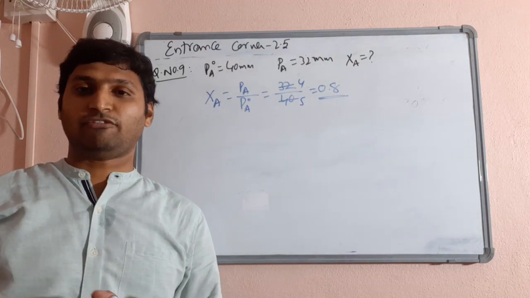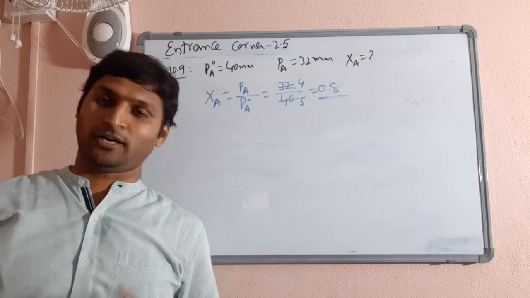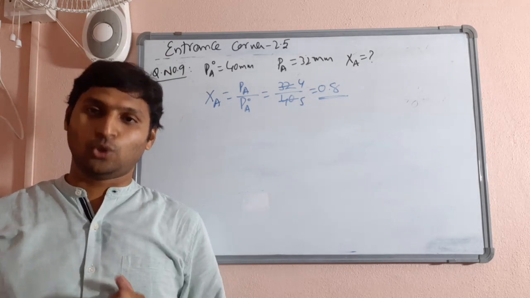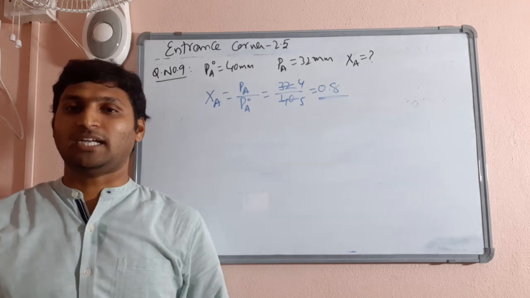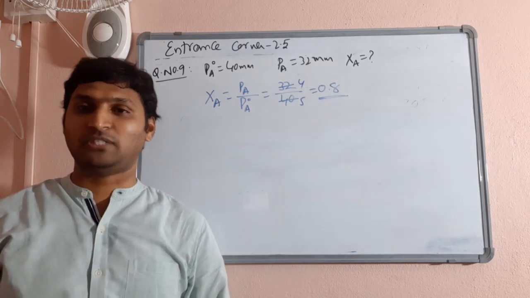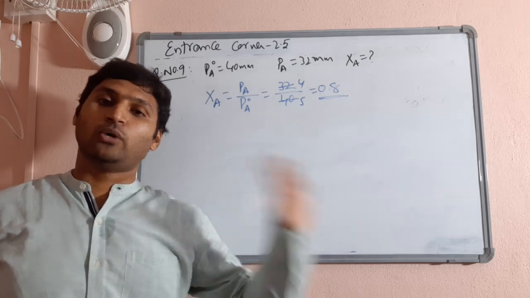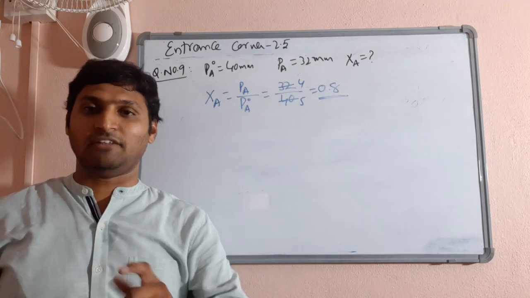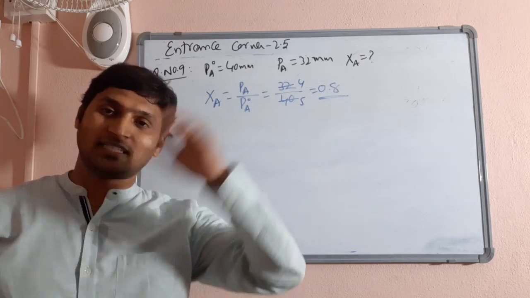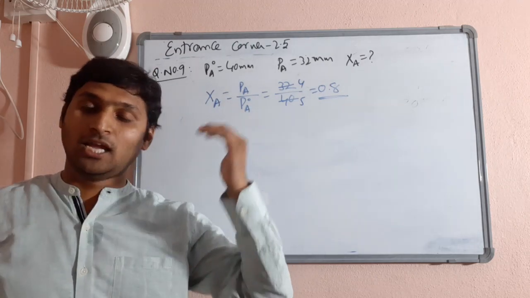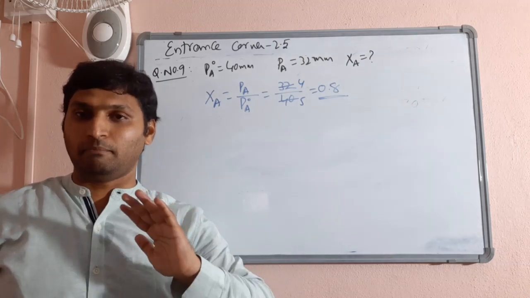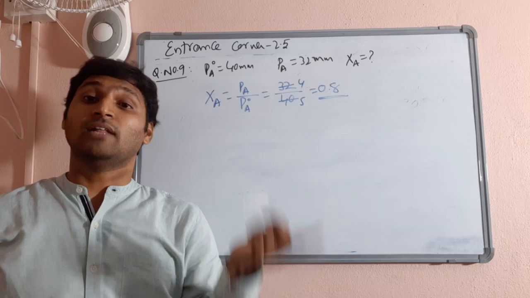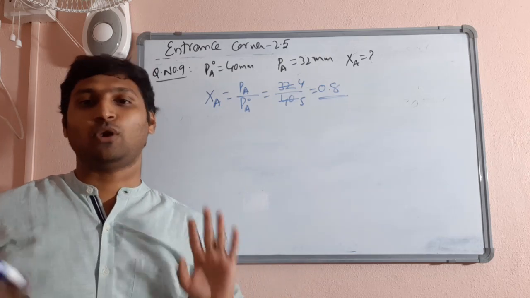With this, we have finished entrance corner 2.5. I know the questions were pretty easy and simple. Don't worry, more conceptually troubling questions we will solve when we take up objective exercise. However, whoever felt the questions easy, I'm happy with them. Whoever felt them a little difficult or tricky, please revise the concentration terms once, molarity, mole fraction, mass percentage, etc. Then come back and listen to the solutions. Then you solve yourself, you will get full confidence.